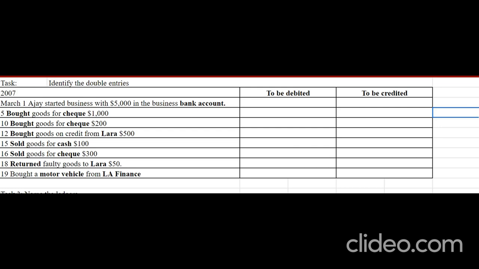Let's identify the double entries for the following transaction which occurred in 2007. March 1st, Ajay started business with 5,000 in the business bank account. In this case, you debit the bank account and you credit capital account.